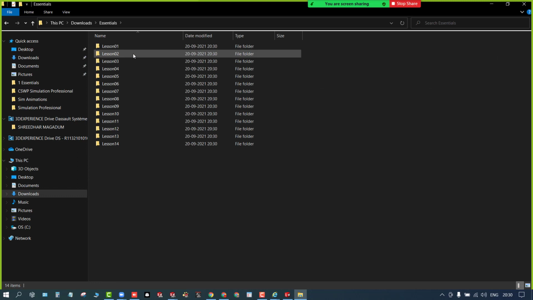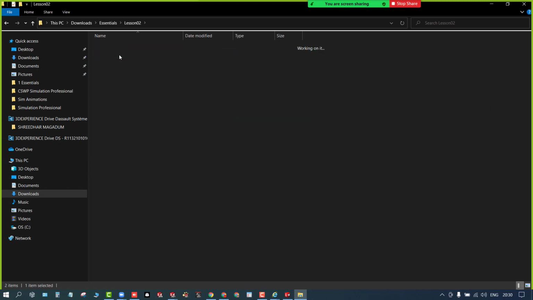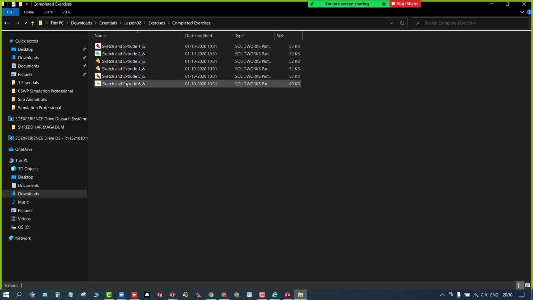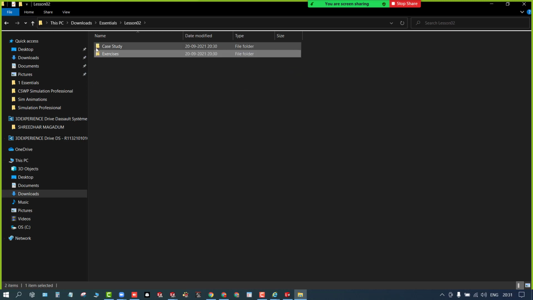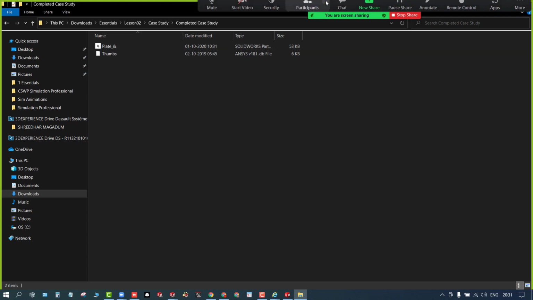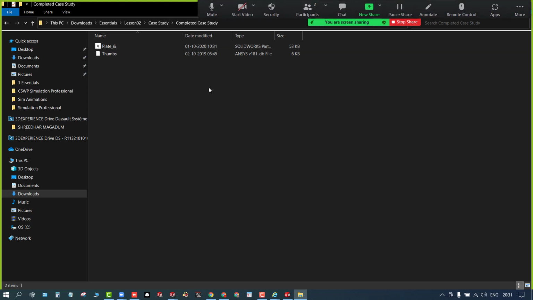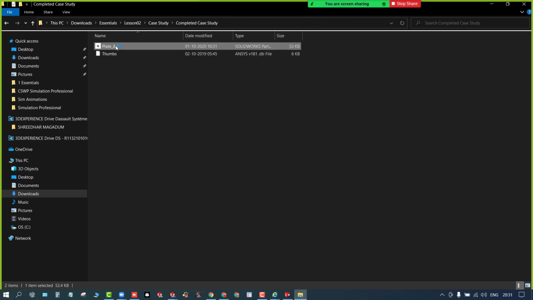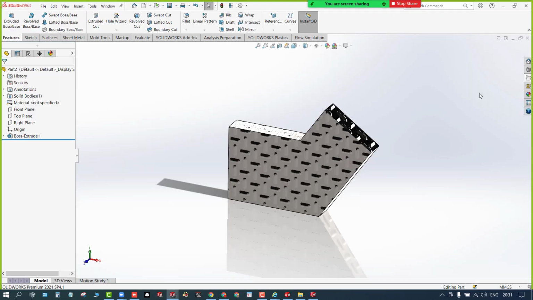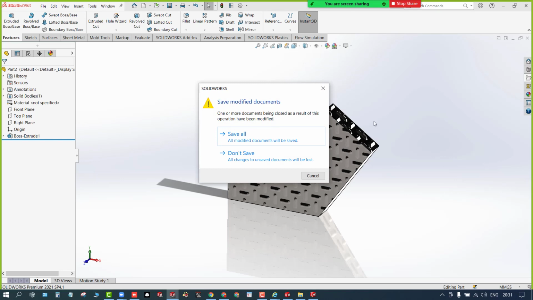You can see here this one. In the lesson number two, you need to go with the exercises. You need to complete all these steps and the case study. Clear? You need to recreate these parts again, and the exercises also.